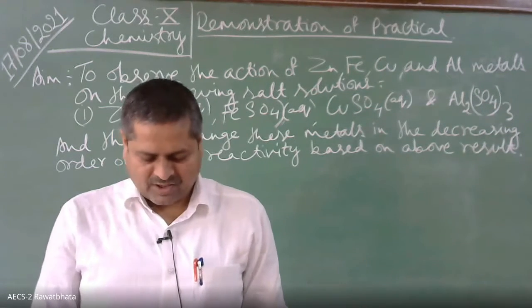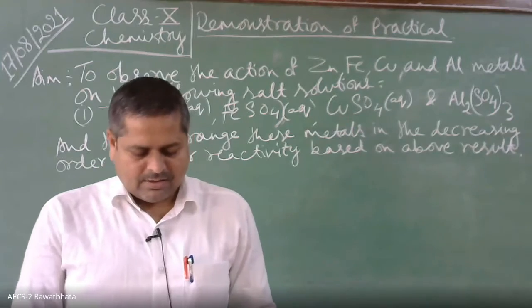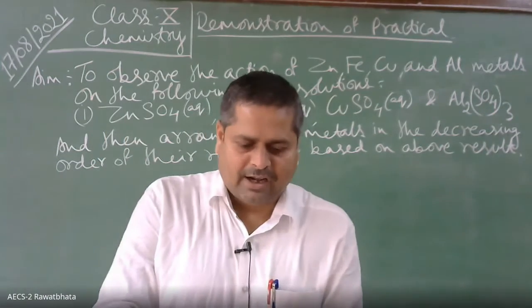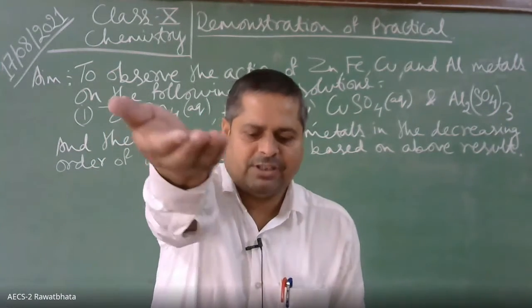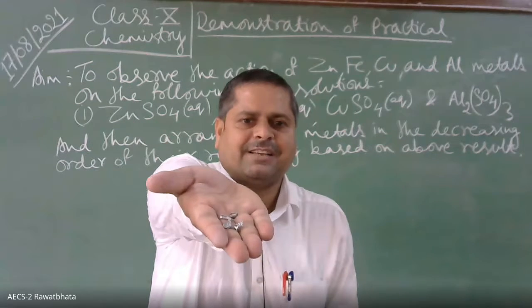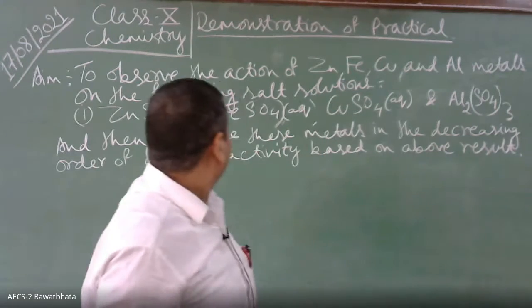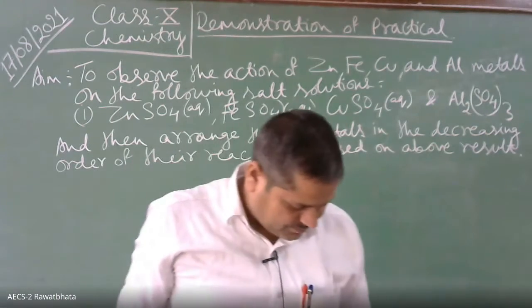These are zinc pellets. Can you see this? Yes, sir. These are zinc pellets.